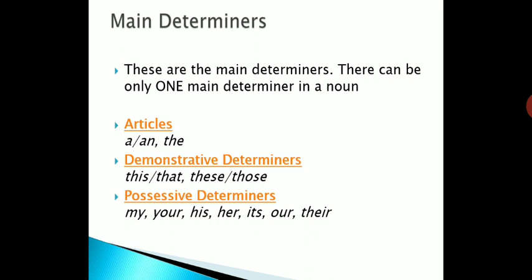Demonstrative determiners. In that, four words will be there: this, that, these, those. Like I have given the example earlier, this book, that is a demonstrative determiner. Possessive determiners, where they are showing possession or ownership, those are called possessive determiners. Example: my, your, his, her, its, our, their. These are possessive determiners.